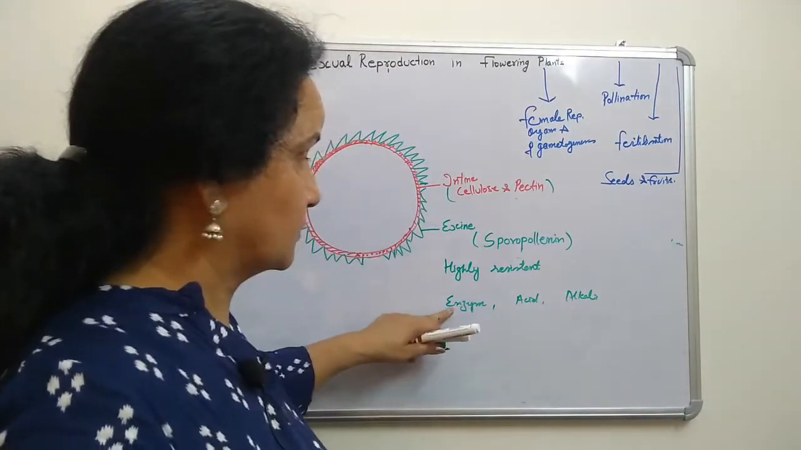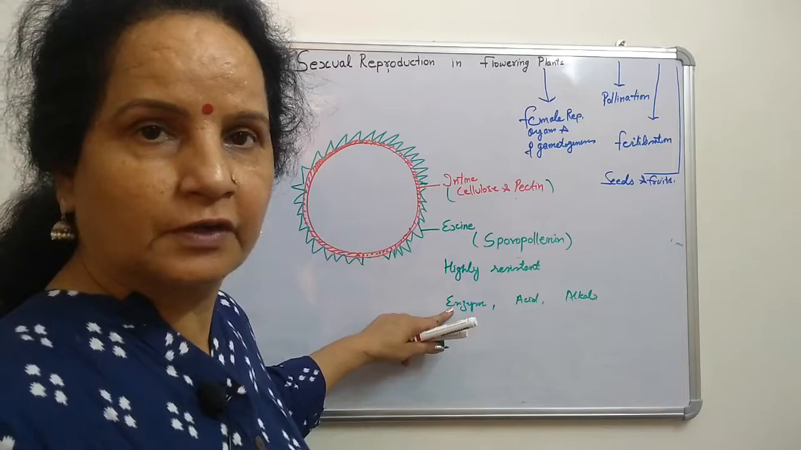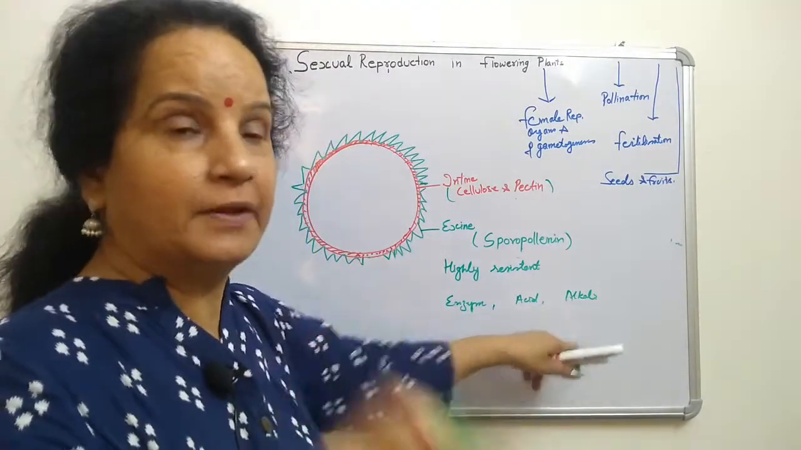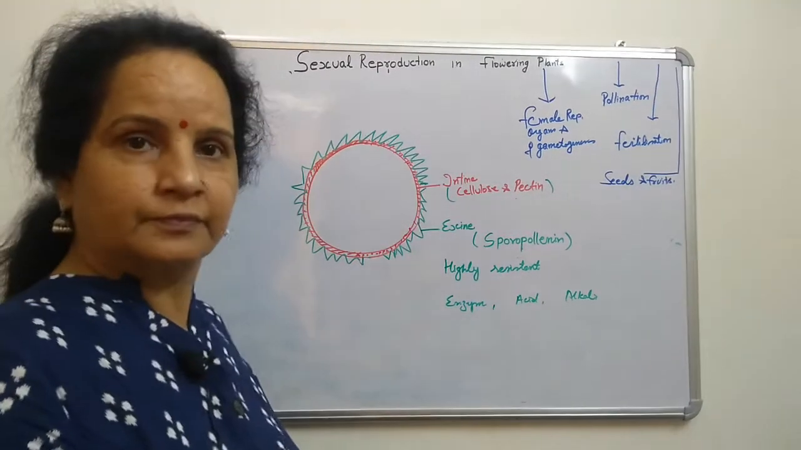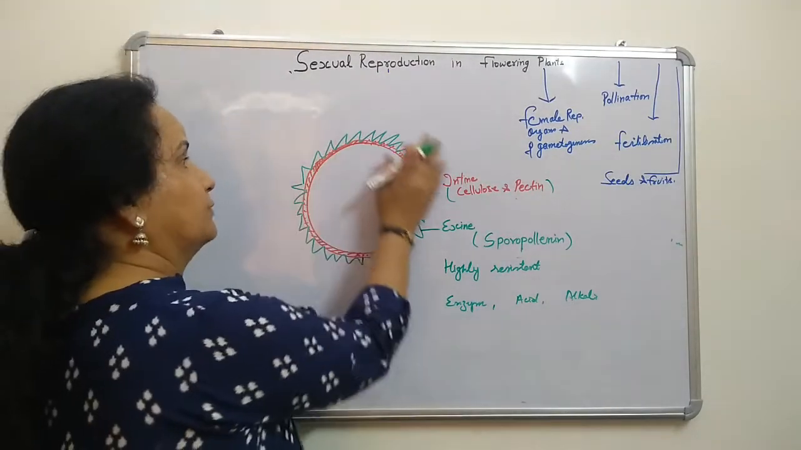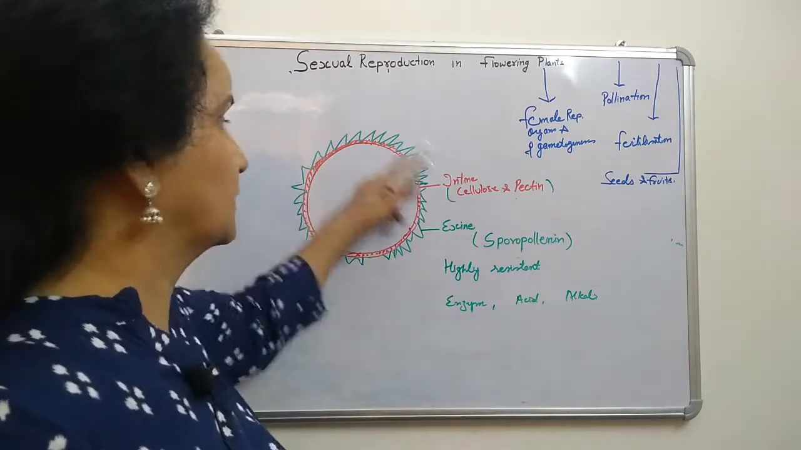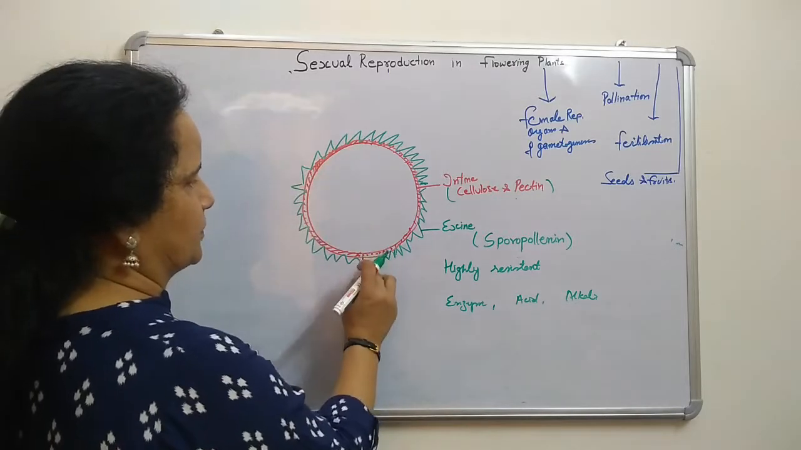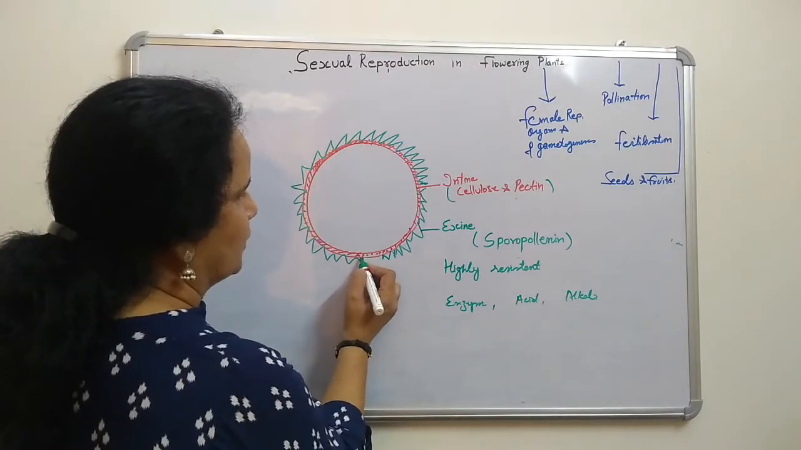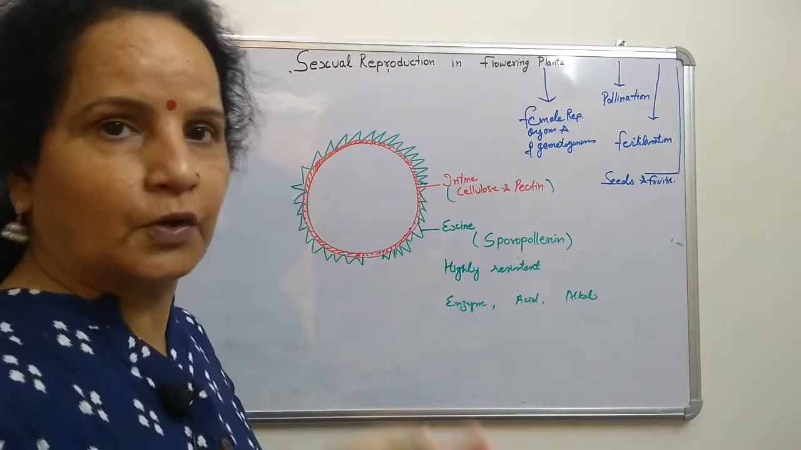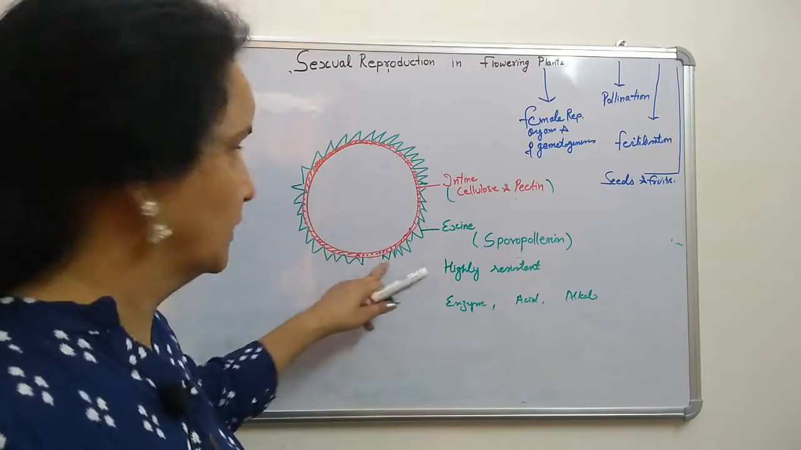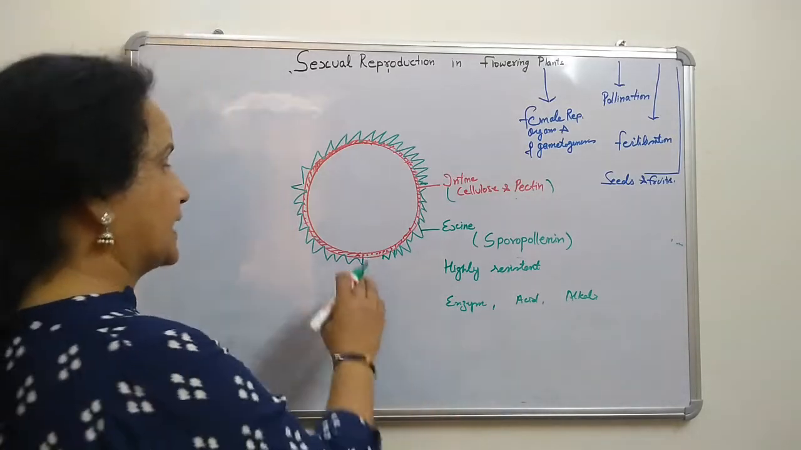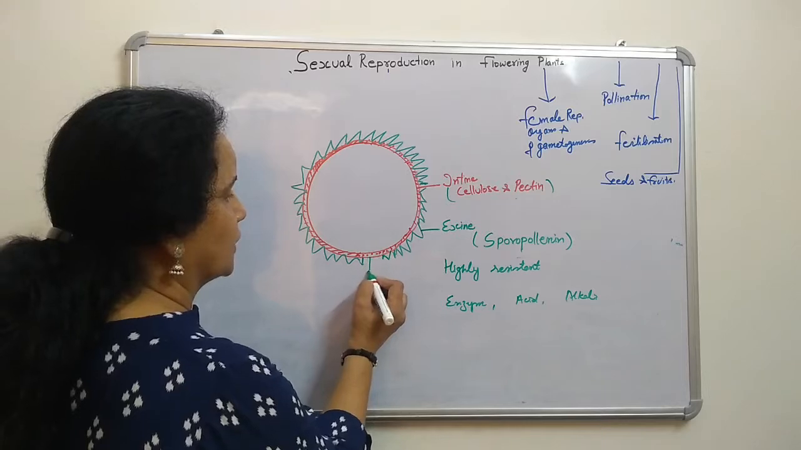No enzyme can dissolve it, no acid can kill it, no alkali can destroy it. It means it can be preserved as a fossil. Pollen grains are also preserved like fossils because the outer layer is highly resistant. Only at some places, some distant spots, sporopollenin is absent. The intine is there, but that substance is absent at this place I have shown. This is called the germ pore.